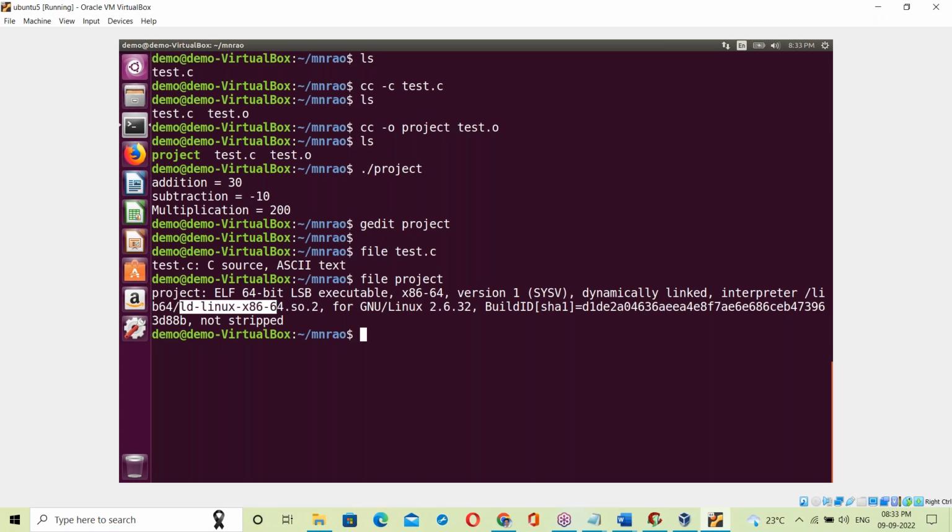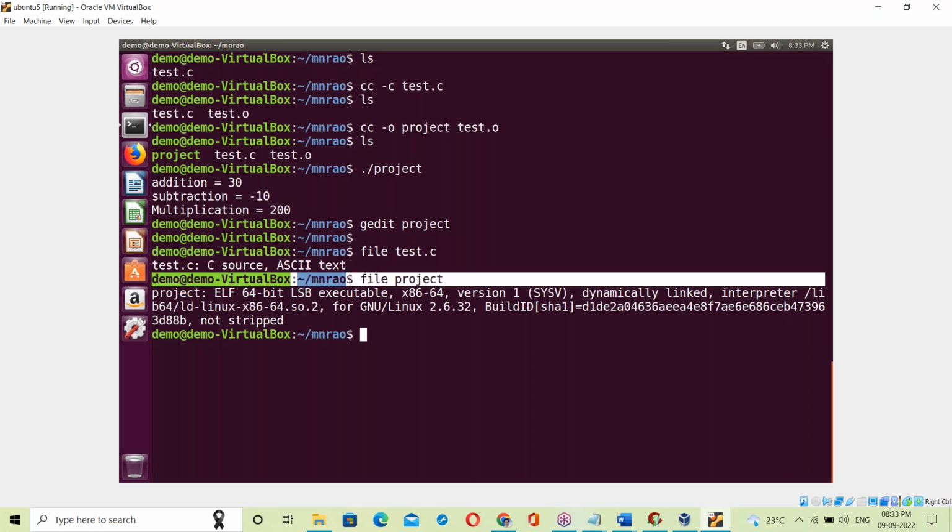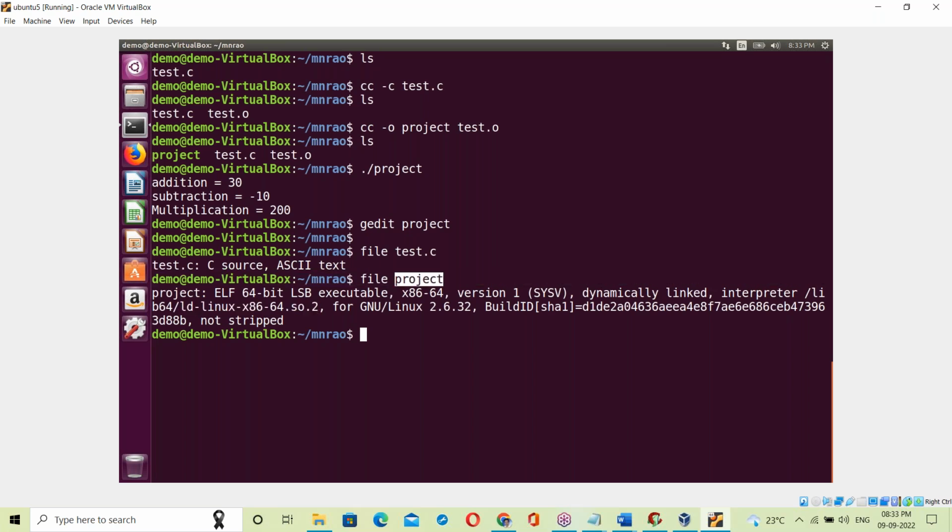Here, ld-linux-x86-64.so: .so is an extension for the OS library. That means Linux OS library. So what does the project exe file contain? The project exe file contains the Linux OS library.